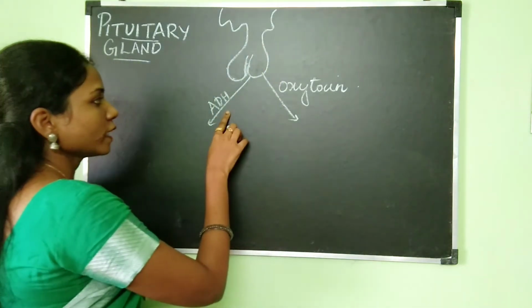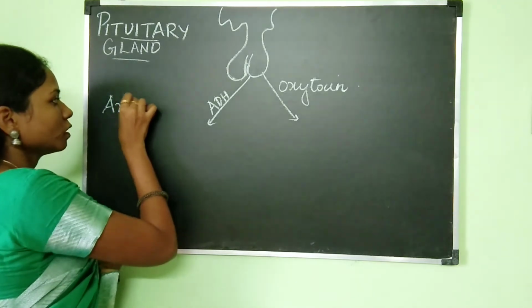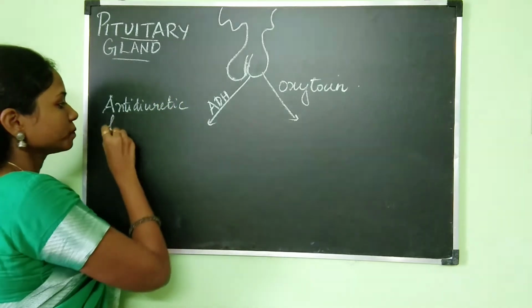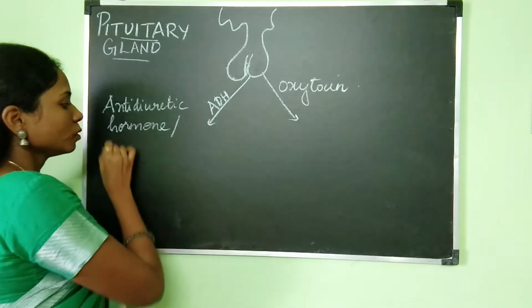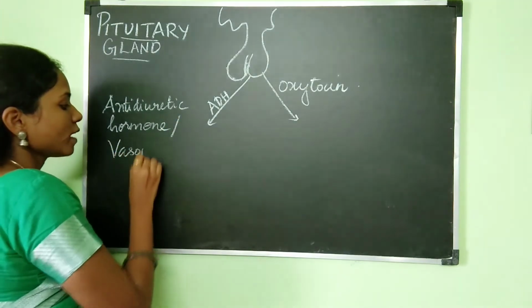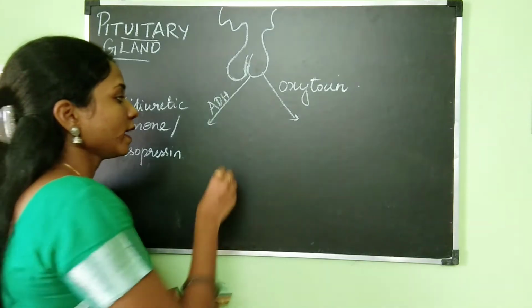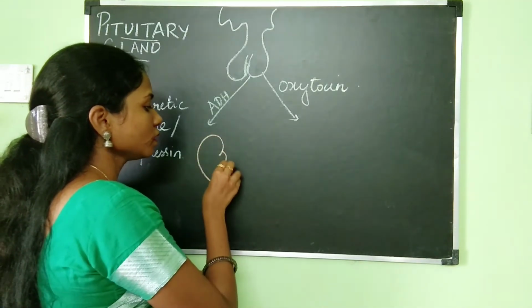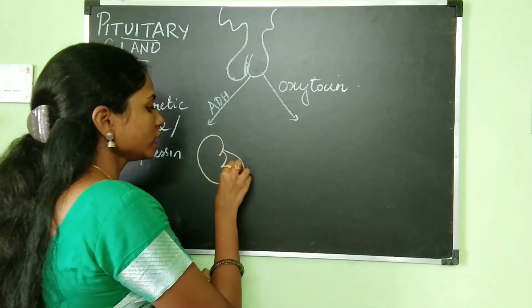So what is this ADH? ADH is antidiuretic hormone, or this hormone is also called as vasopressin. So this ADH hormone will act on the kidney tubules.